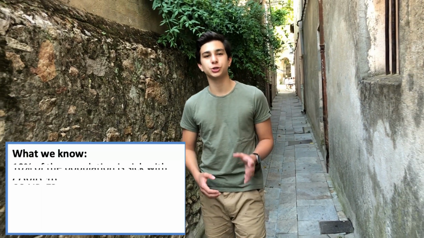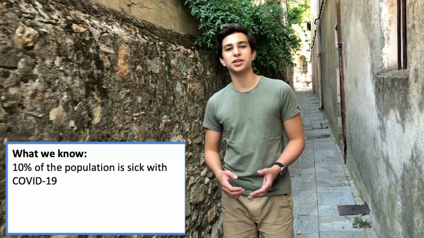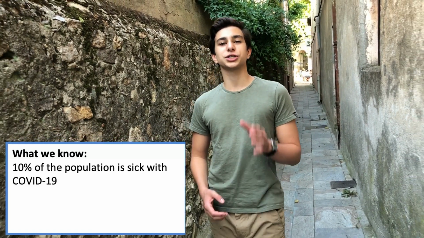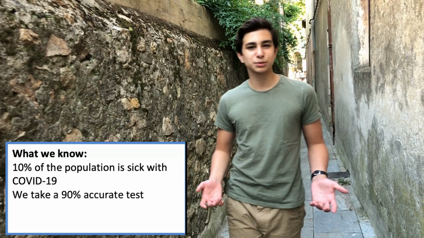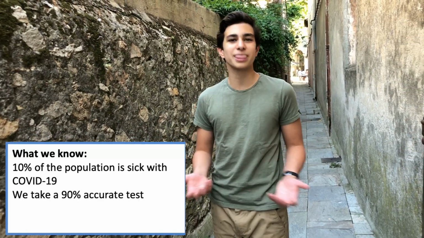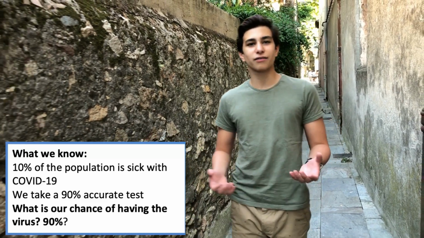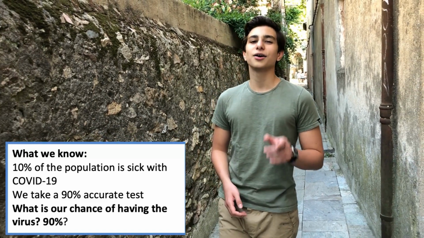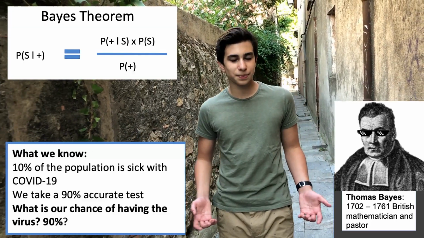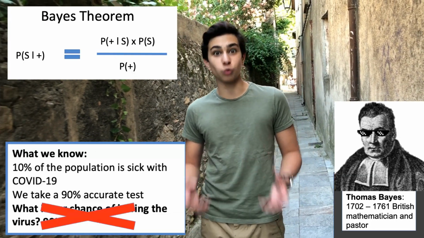Hi, imagine that 10% of the population you live in is sick with COVID-19 and that you have been tested for the virus. The test, which has 90% accuracy, comes back positive. So, at first sight, you might think that you have a 90% chance of having the virus. Well, an 18th century Englishman, Thomas Bayes, who invented the Bayes theorem, tells us that our intuition is wrong.